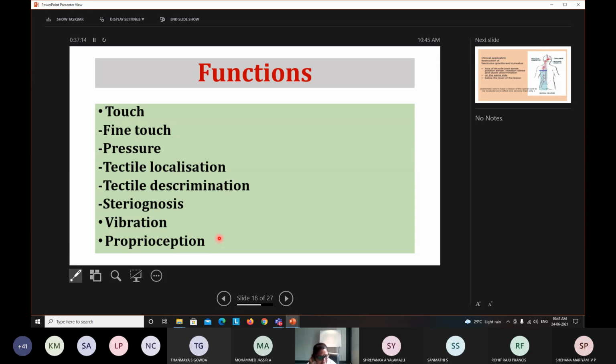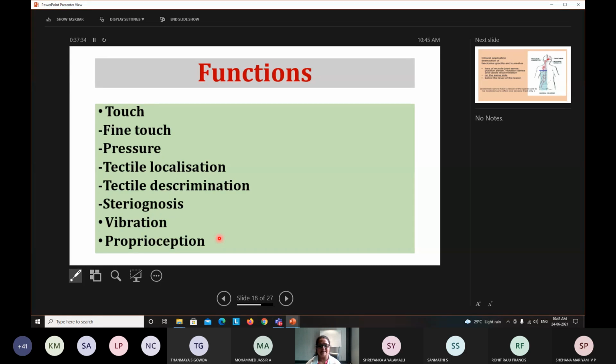The next sensation is proprioception. Proprioception is nothing but the unconscious kinesthetic sensation, that is the sense of position of the different parts of the body, either in motion or in static position. Like now I am keeping my hand like this.